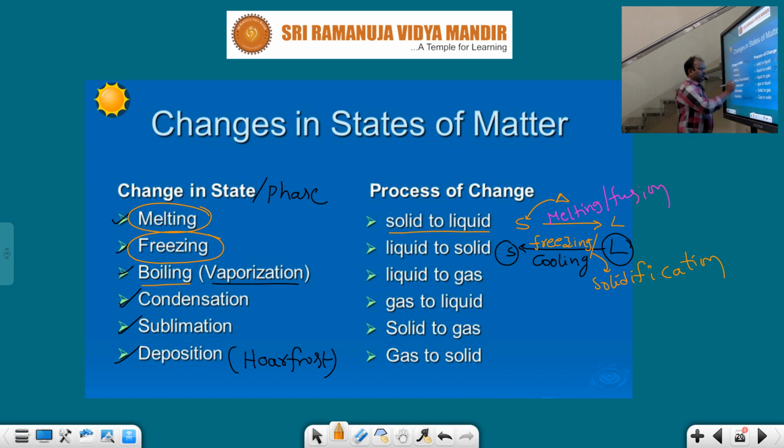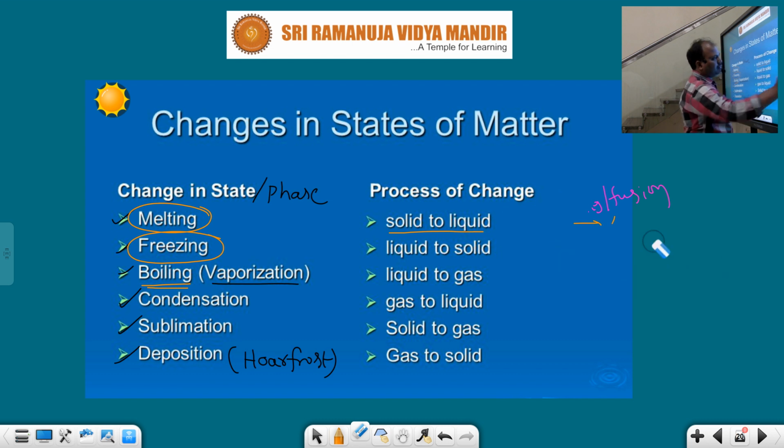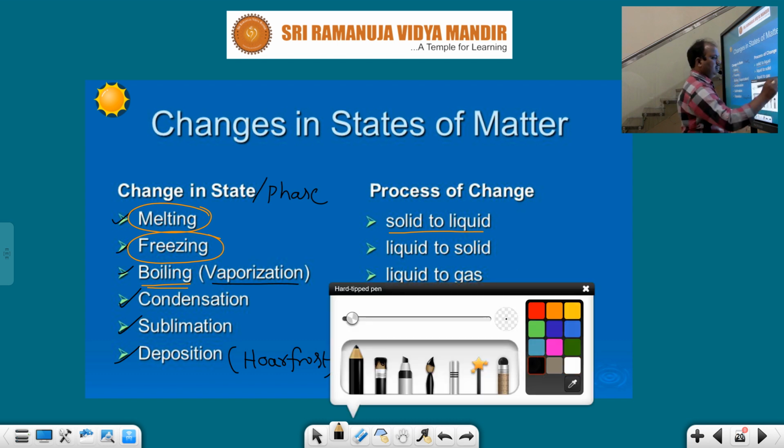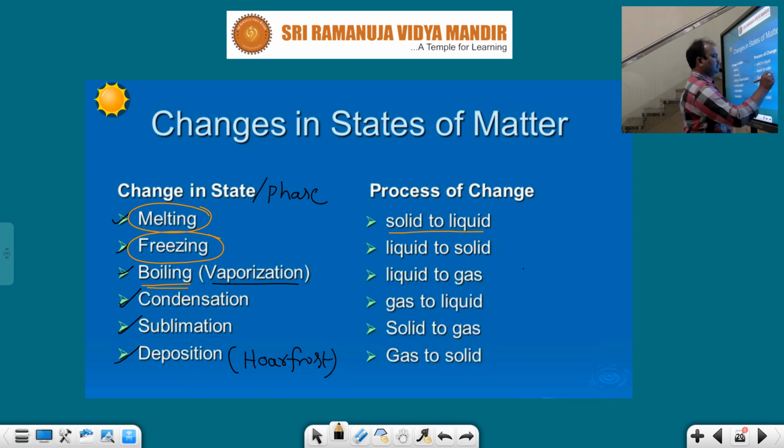Next one, boiling. What is boiling? Of course, boiling is also called vaporization. Boiling means the liquid state can be converted into gaseous state by absorbing heat.